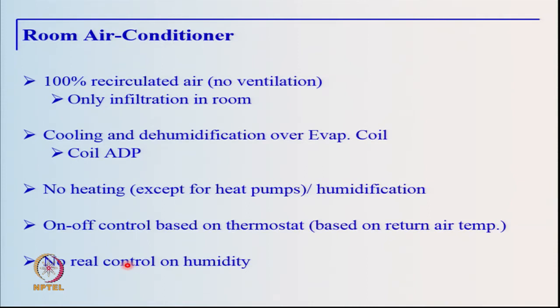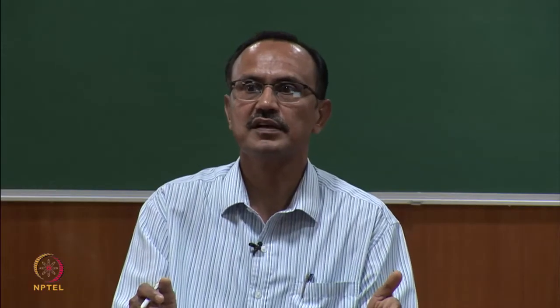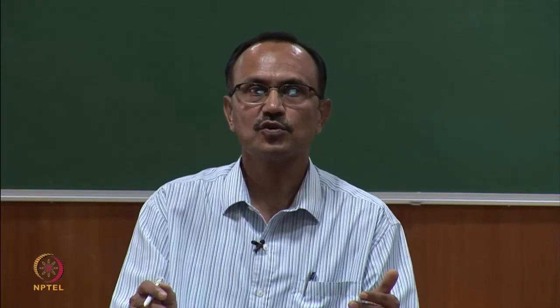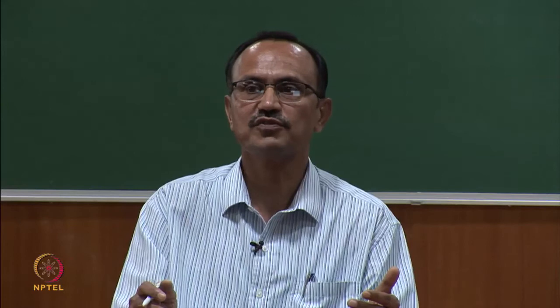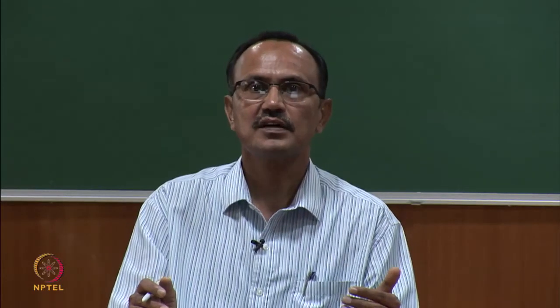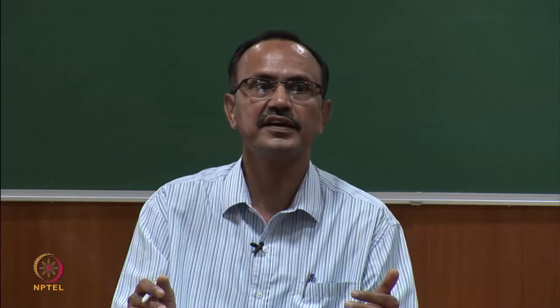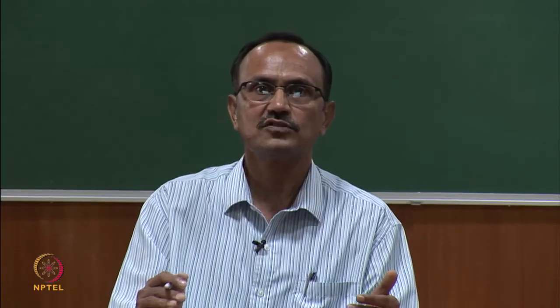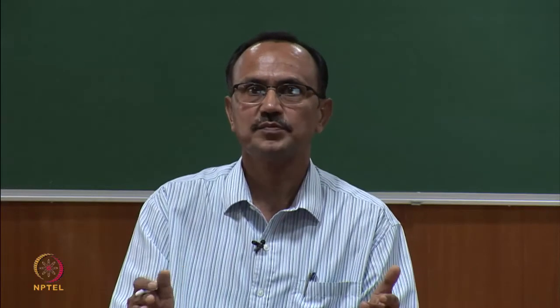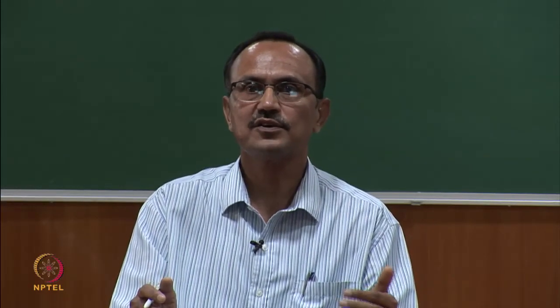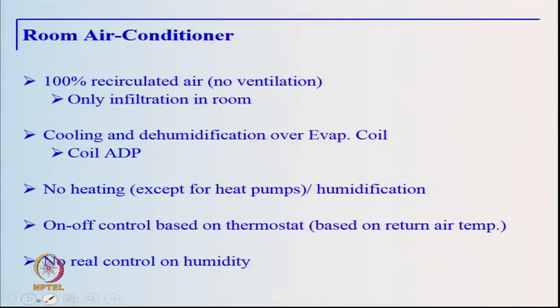We have already understood the need for coil apparatus dew point in the previous slide. Typically, there is no scope for any heating, except in some designs which are basically heat pumps, where we are able to heat the air, and humidification is generally not possible in room air conditioners. The controls which are there in room air conditioners are just the on off controls, which are based on thermostats. Thermostat measures the temperature of the return air which enters the air conditioner and switches off the compressor as per the controls, and there is no real control over humidity in the case of room air conditioners.